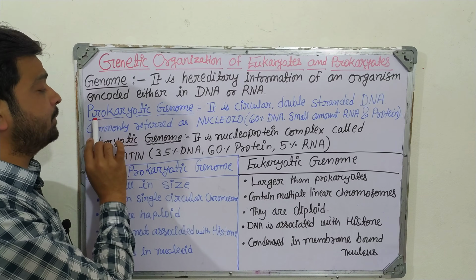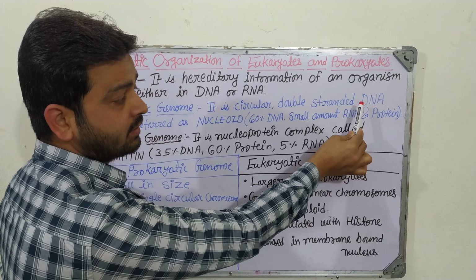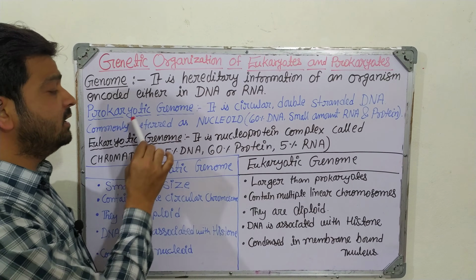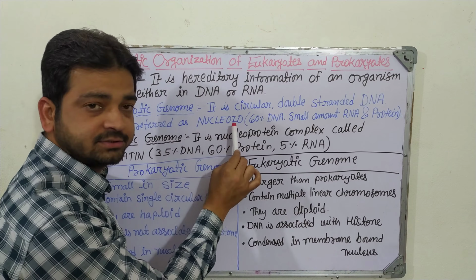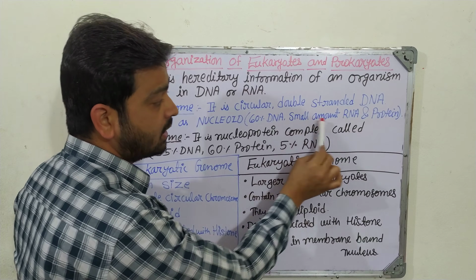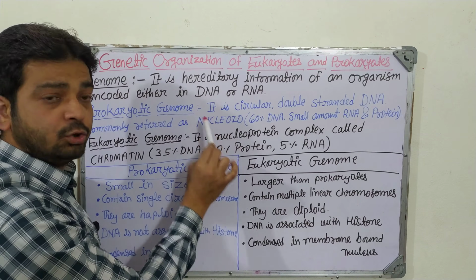When we talk about the prokaryotic genome, it is circular double-stranded DNA, right? That is the speciality: circular double-stranded DNA, commonly referred to as the nucleoid. These nucleoids contain 60% DNA, a small amount of RNA, and protein. These three things compose the nucleoid.